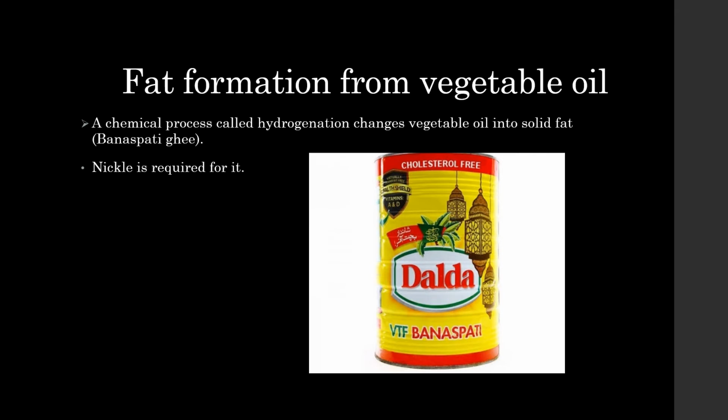Fat formation from vegetable oil. A chemical process called hydrogenation changes vegetable oil into solid fat. Nickel is required for this process. In this process, hydrogen is passed through vegetable oil and it is converted into solid fat in the presence of nickel.